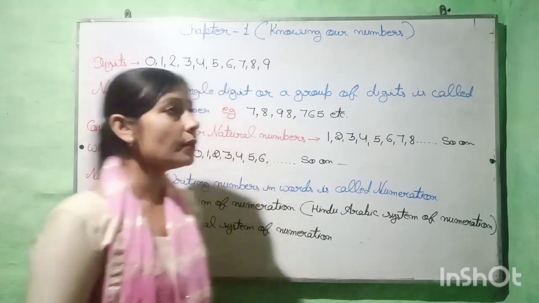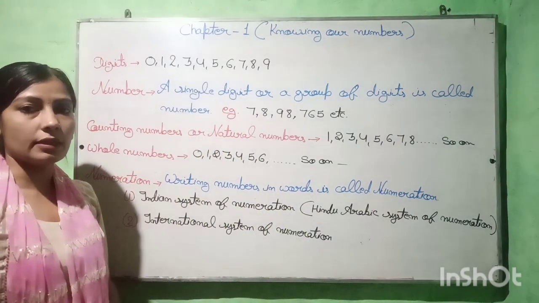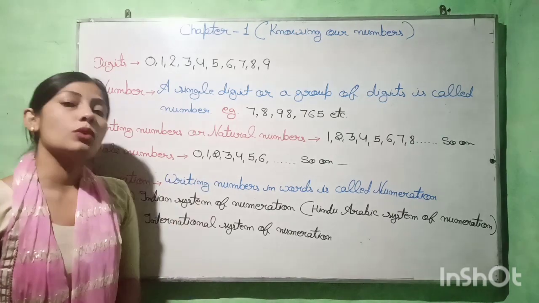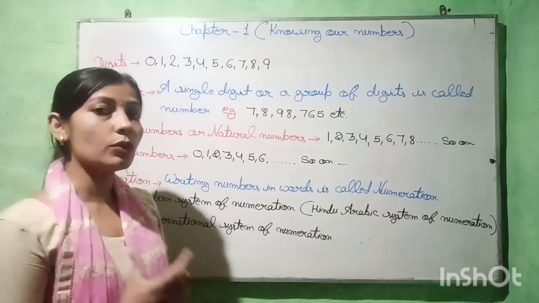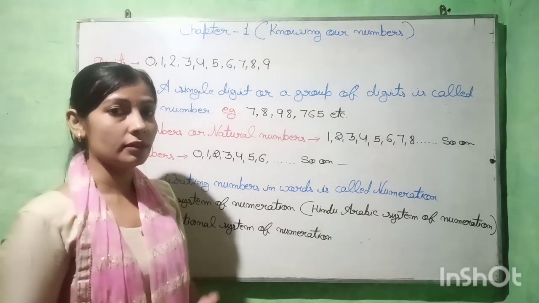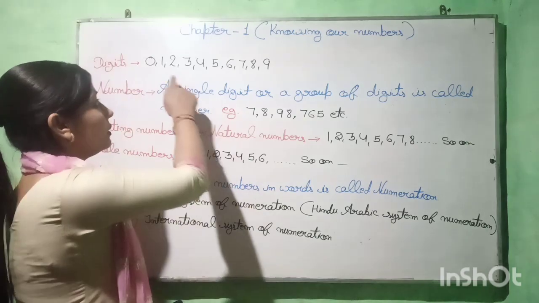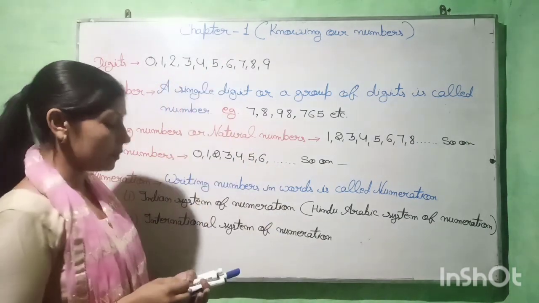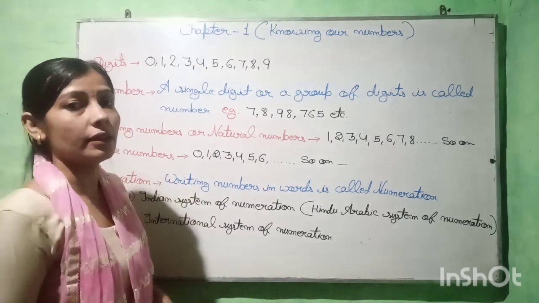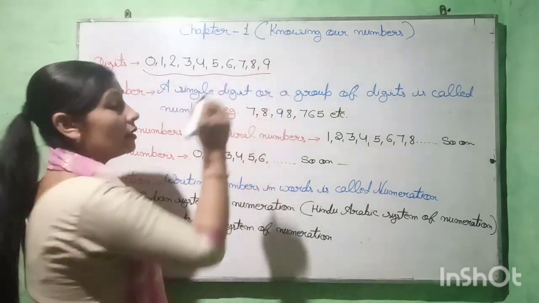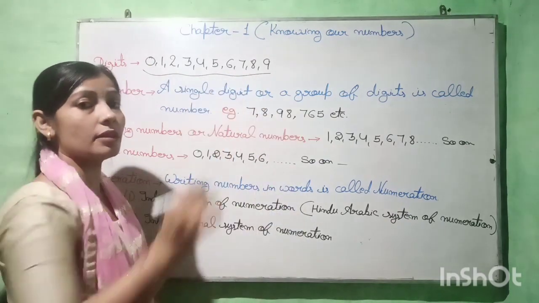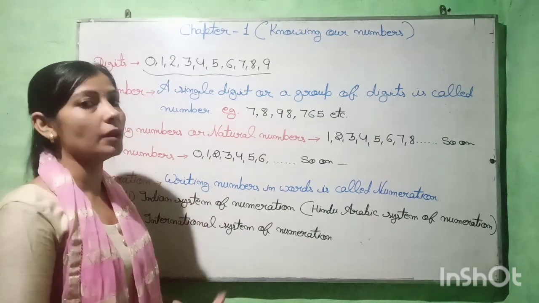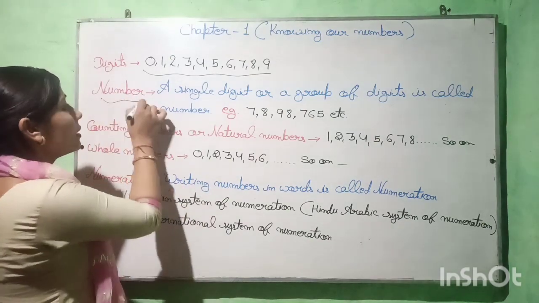Now let us start. First of all, let us see what are digits. Students, to write the numbers, we use some symbols that are called digits. And these are the symbols: 0, 1, 2, 3, 4, 5, 6, 7, 8, 9. These are the digits. These are the symbols. And what do we use them for? To write the numbers.